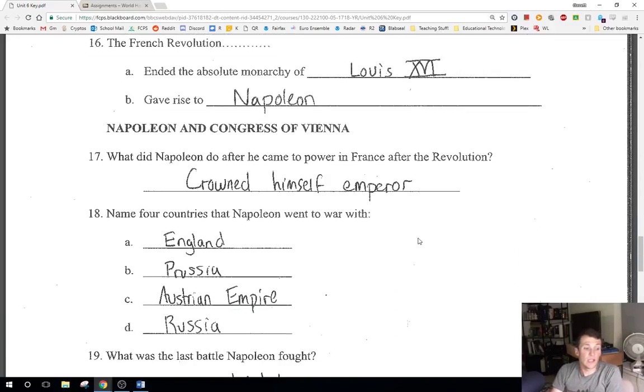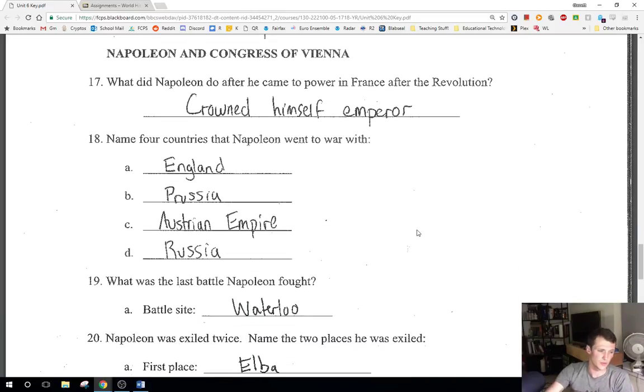So Napoleon himself is going to go to war with all of Europe, right? He's going to go to war with England and Prussia and Austria and Russia, right? And all of these countries in particular do not like the idea of Napoleon. They don't like the ideas of the revolution because they're absolute monarchs and they don't want this to happen to them, right? So they're trying to do everything in their power to prevent the spread of these revolutionary and Enlightenment ideas in their own countries, right?